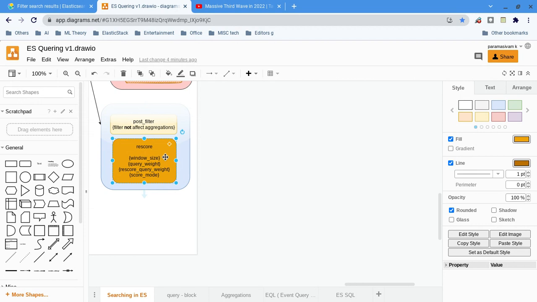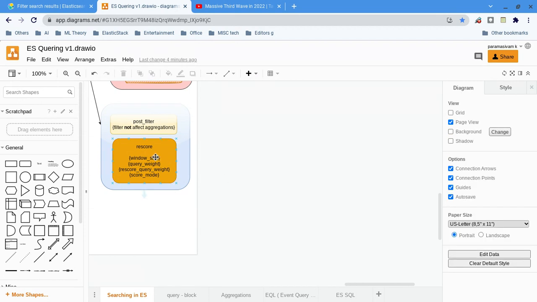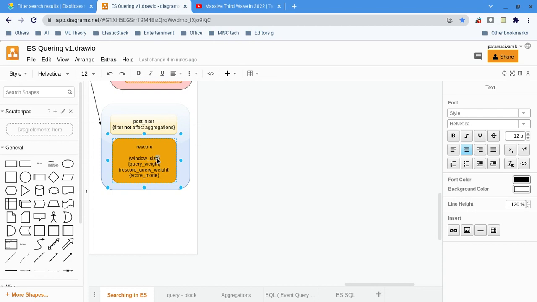Since it's rescoring, it has to go and calculate it in the shard. We should not give more load to the shard. This is just 15 records, very simple, but if you have lakhs or crores of records, then you should specify the window size, so only that many records are recalculated per shard at a time.